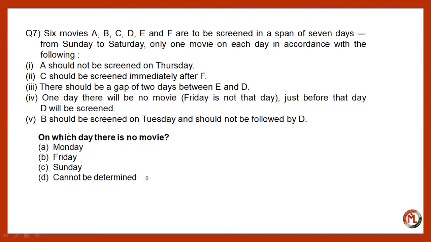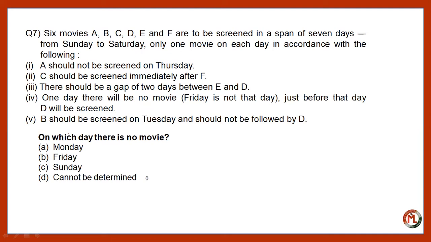Friday is not the day. It means there will always be a movie on Friday. Just before that day, D will be screened, right? B should be screened on Tuesday and should not be followed by D, right? On which day is there no movie? Now it is again based on the arrangement. Actually, it is a type of puzzle.